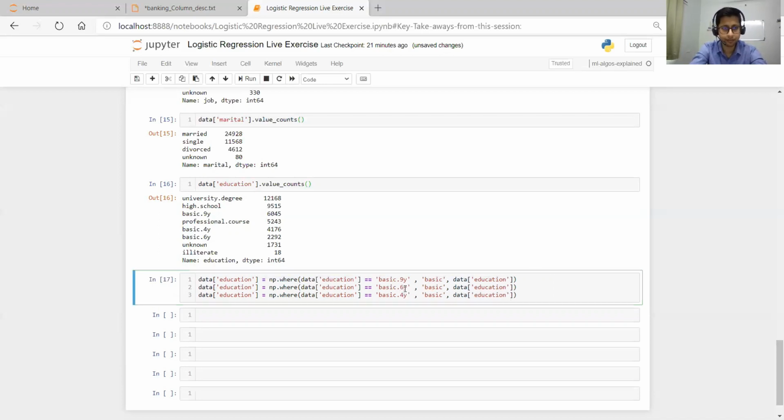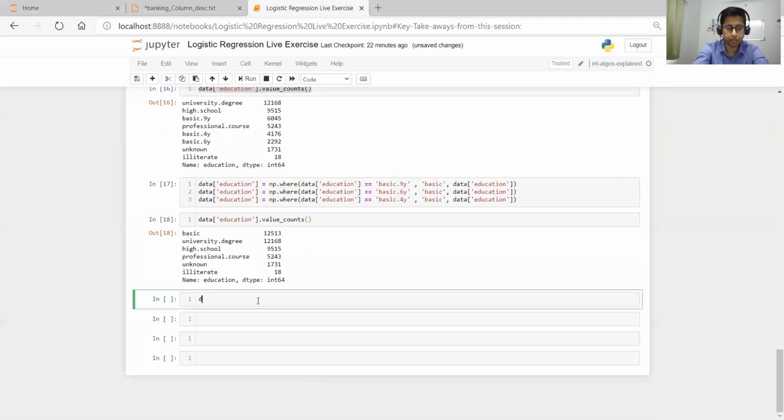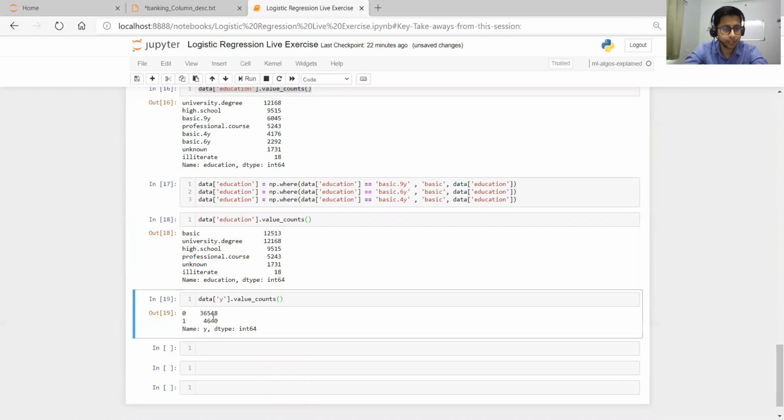Let's run this. Now if you run value_counts again, you have only one basic, and the total basic category has 12,000 students. Then let's see how the target variable varies.